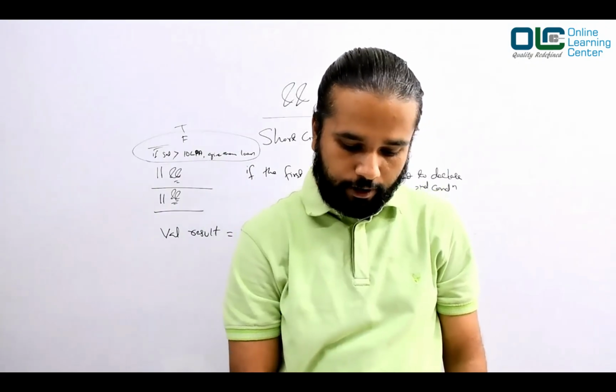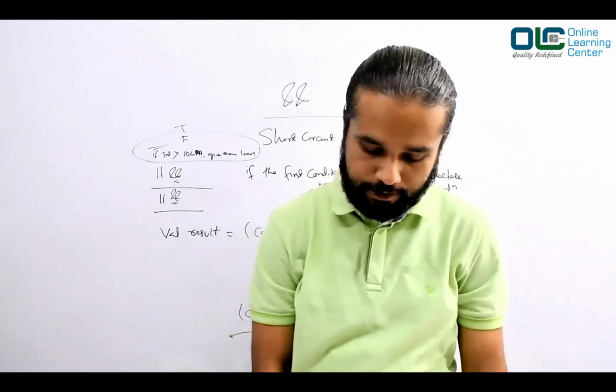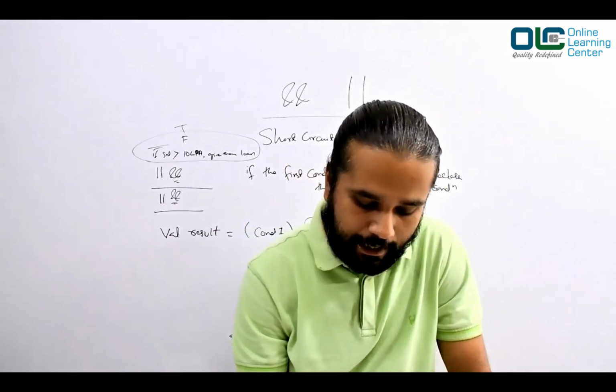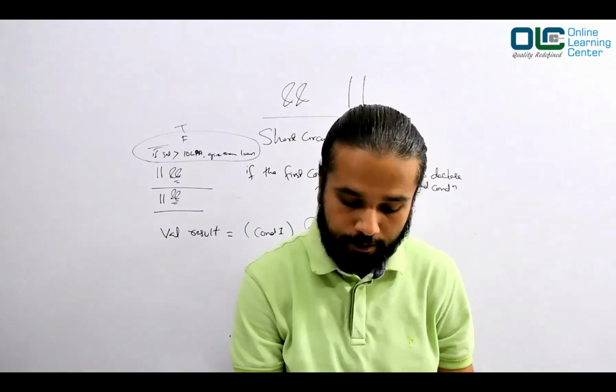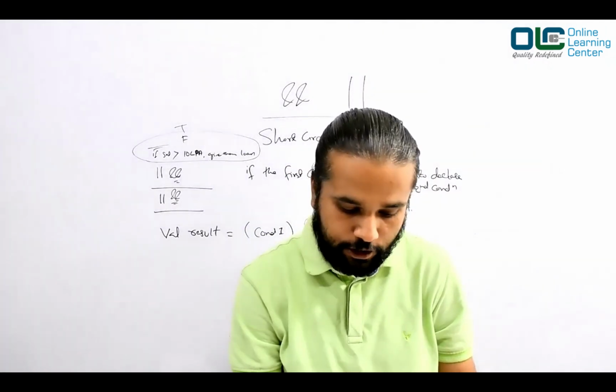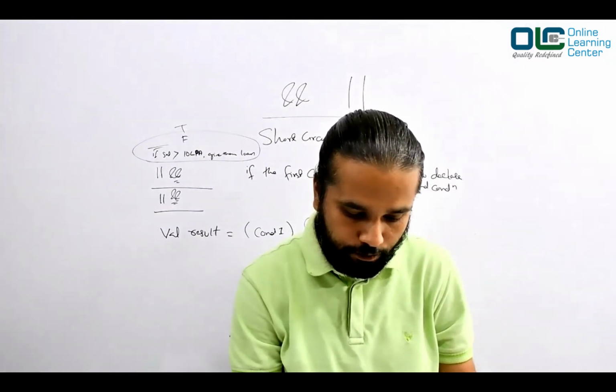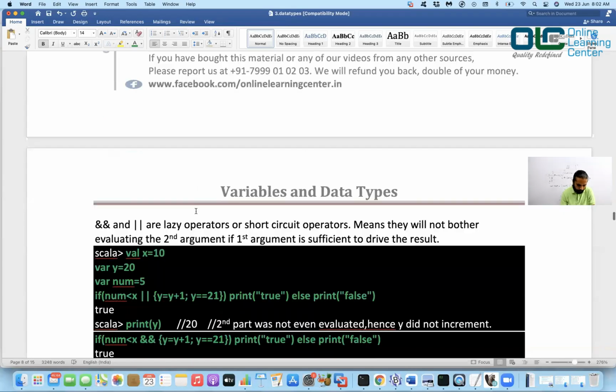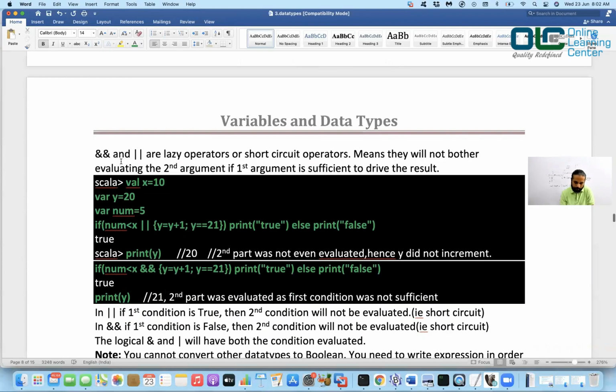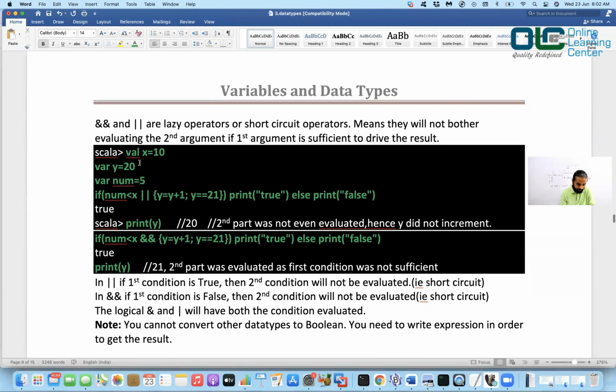So now let's move on. We understood this, right? So let's go back, I'll share my screen and we'll go through all these concepts practically. So we are here, right? It says the double AND and OR are lazy operators or short circuit operators, meaning they will not bother evaluating the second argument if the first argument is sufficient to derive the result. So let's try this out. We'll do this practically.